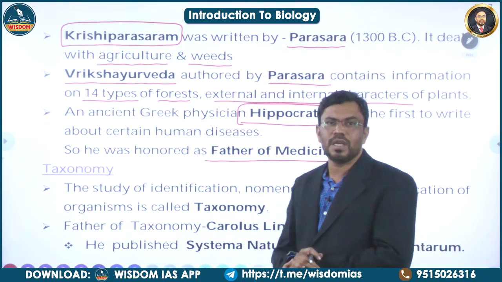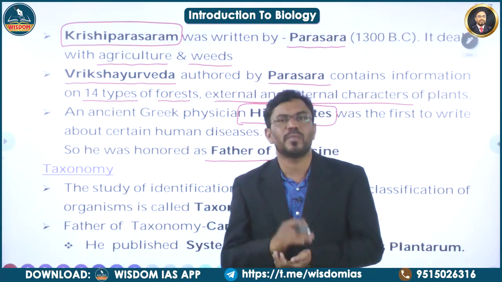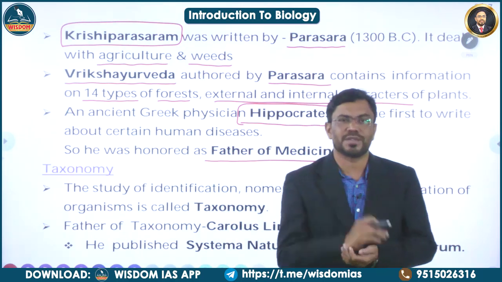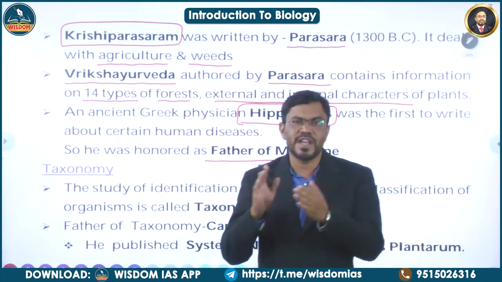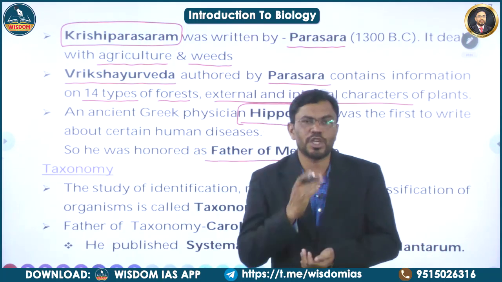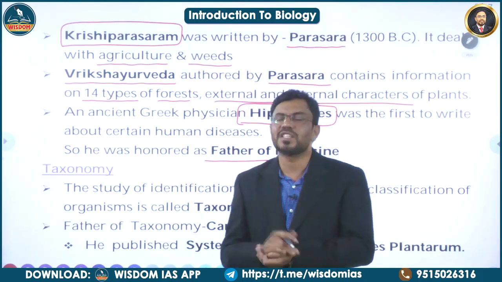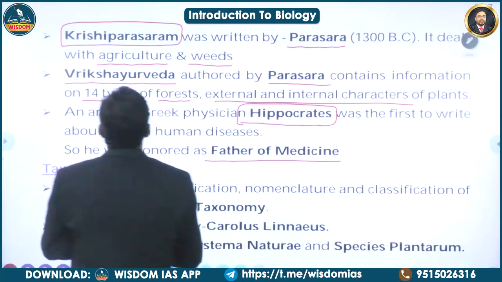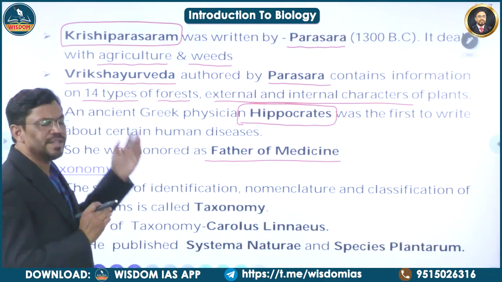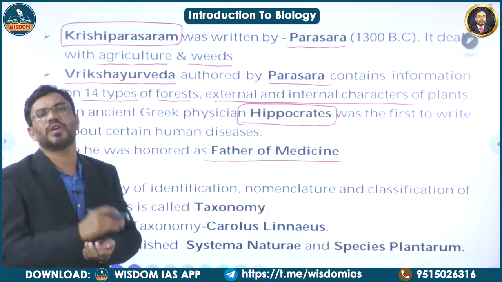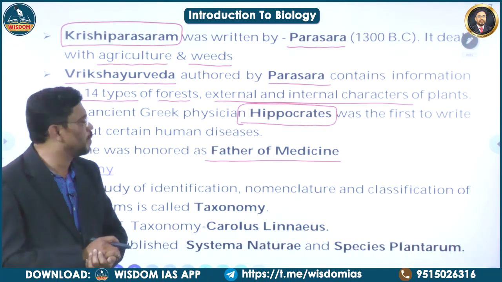During 4000 BC, Egyptians and Assyrians recorded the information pertaining to the crop plants and fruit trees in the form of pictures. And these pictures we call as hieroglyphics. Atharvana Veda deals with medicinal plants. Krishi Parasaram was written by Parasara. It deals with agriculture and weeds. And also Riksha Veda, it was also authored by Parasara. It contains the information of nearly 14 different categories of forests, external internal characteristic features of plants.